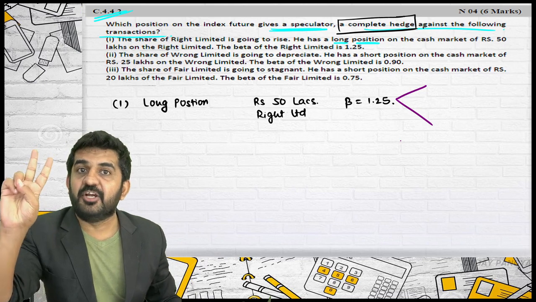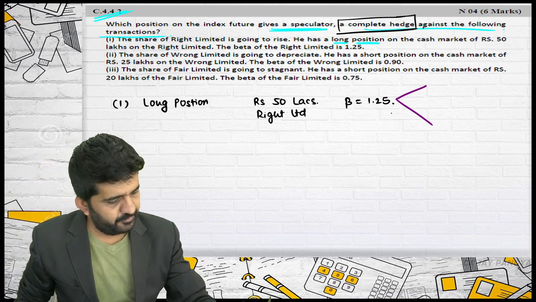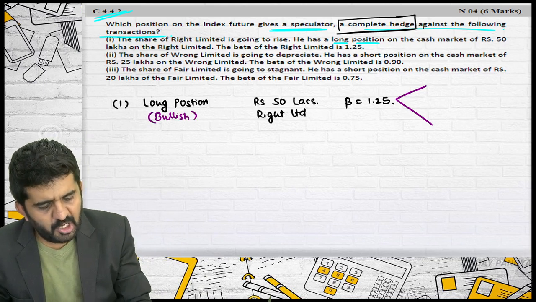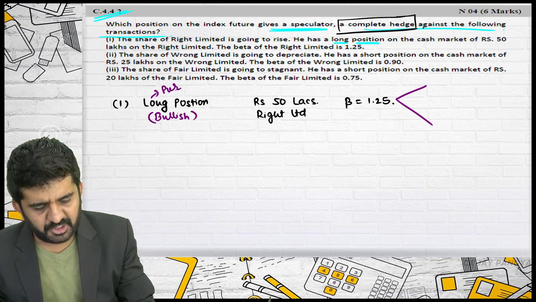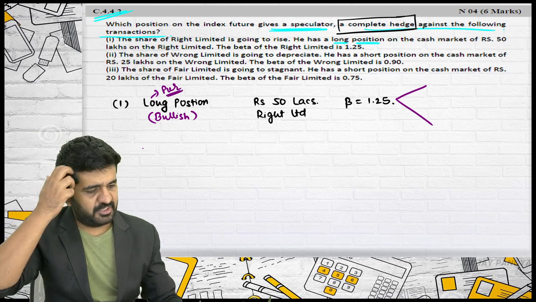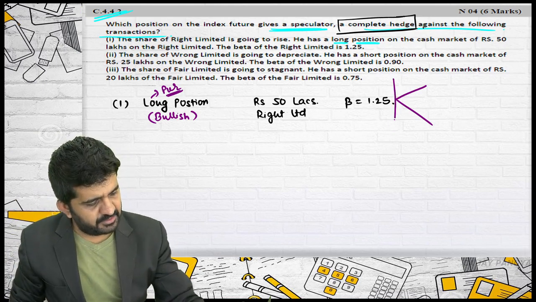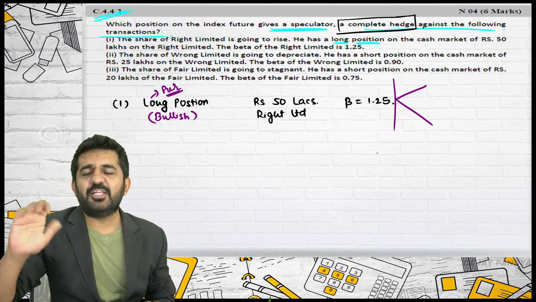A complete hedge can be done in 2 manners. This is a bullish position. A long position is a bullish position. Long basically means a purchase position. Is it alright? Long is a purchase. You can hedge this in 2 manners.